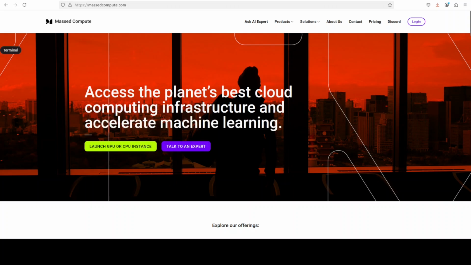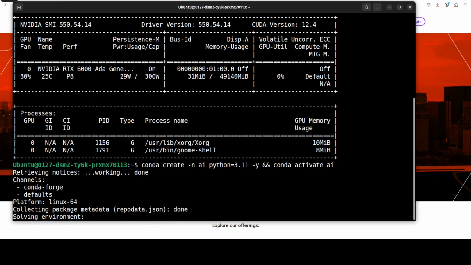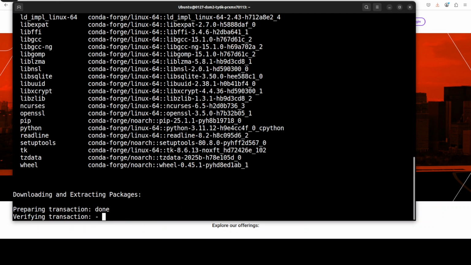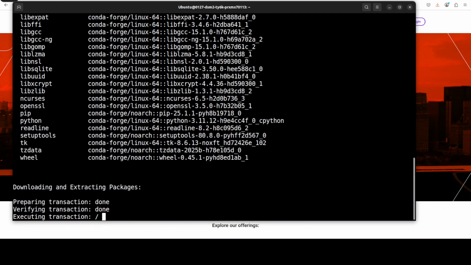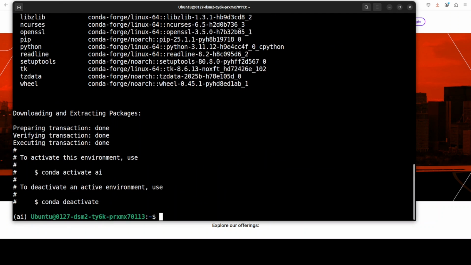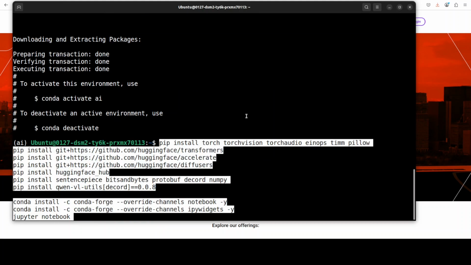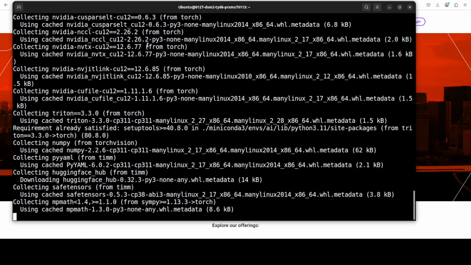Okay, coming back to our terminal, our virtual environment is almost done. And now let me install all the prerequisites, which include a lot of stuff. If you look here, I'm also installing Qwen's VL utilities because they are needed as this model seems to be based on that model. This is going to take 5 to 6 minutes.